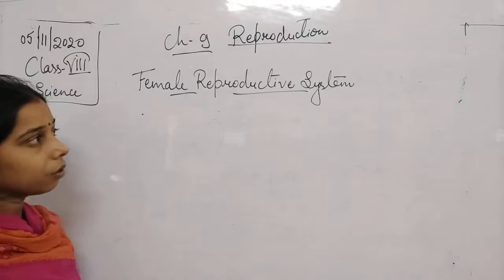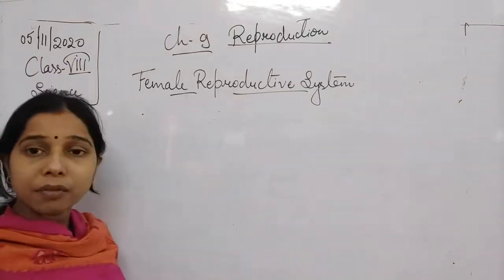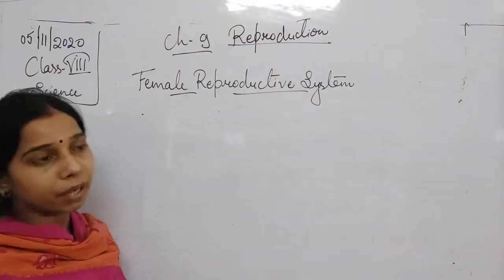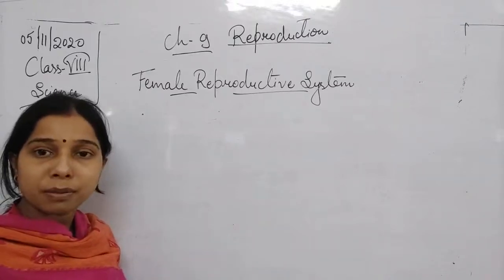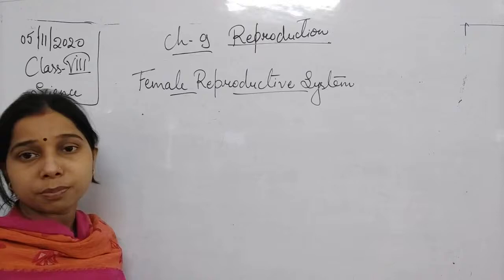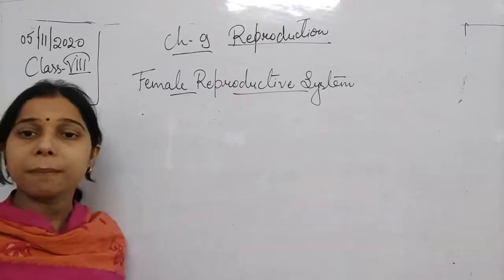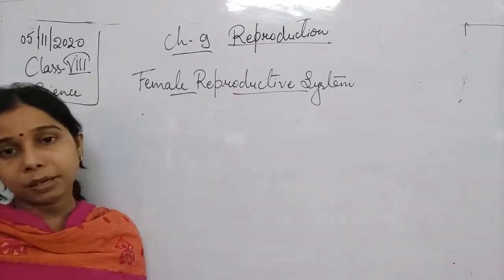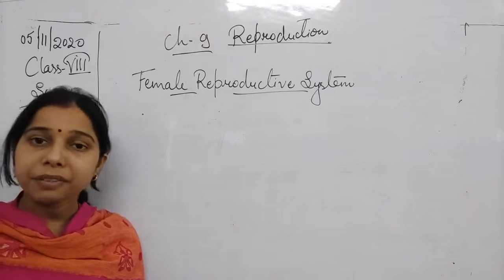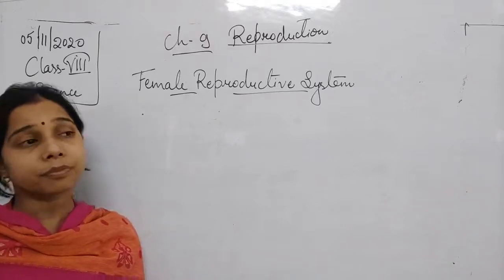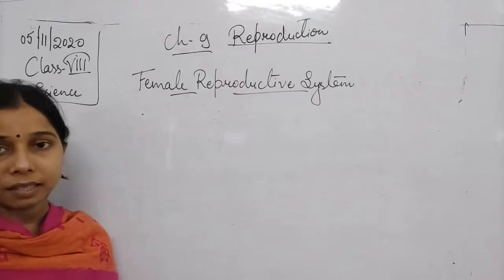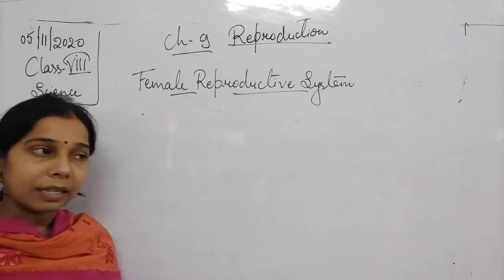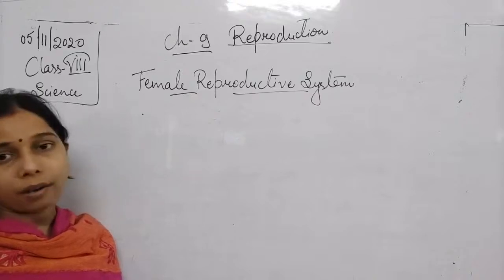So if we talk about the female reproductive system, likewise we have discussed in case of the male reproductive system that there are some parts which are responsible for the formation of the sperms and the passage through which the sperm passes out. Same here also, although in the female reproductive system, it helps in the formation of the female gamete, that is also known as ova or egg.